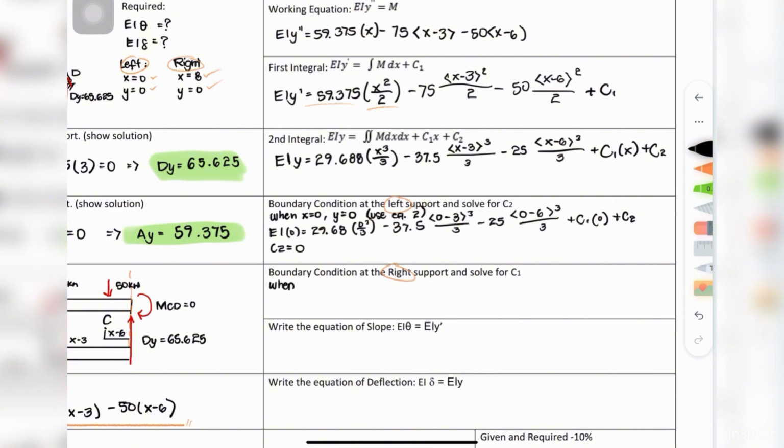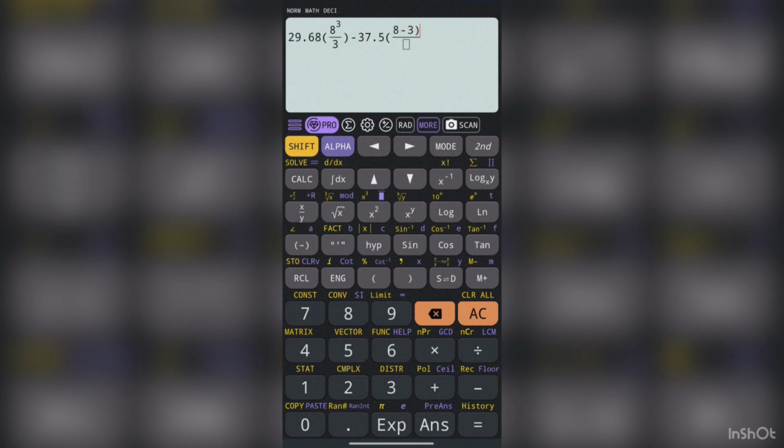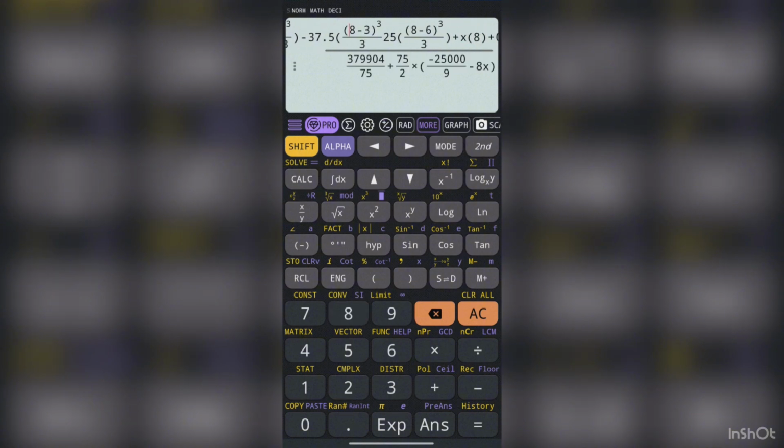Moving on to solving for C1. We will still be using the second equation, and instead of boundary conditions at the left, we'll be using the ones on the right, which is x equals 8 and y equals 0. After substituting, we get EI times 0 equals 29.6875 times 8 cubed over 3 minus 37.5 times the bracket of 8 minus 3 cubed over 3 minus 25 times the bracket of 8 minus 6 cubed over 3 plus C1 times 8. After inputting in your calculator and solving for C1, you'll get negative 330.3376.